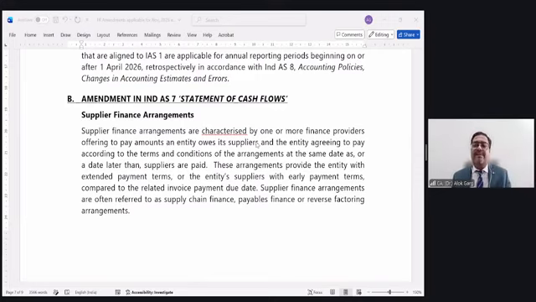What is a supplier finance arrangement? In a supplier finance arrangement, there is a company, there is a supplier, and there is a banker. For example, a company has purchased goods worth rupees 10,000 from ABC supplier. Now, the payment term is 60 days. The supplier is not agreeing to the payment term. The supplier is saying, I need the payment immediately. And this supplier has a monopoly in the market.